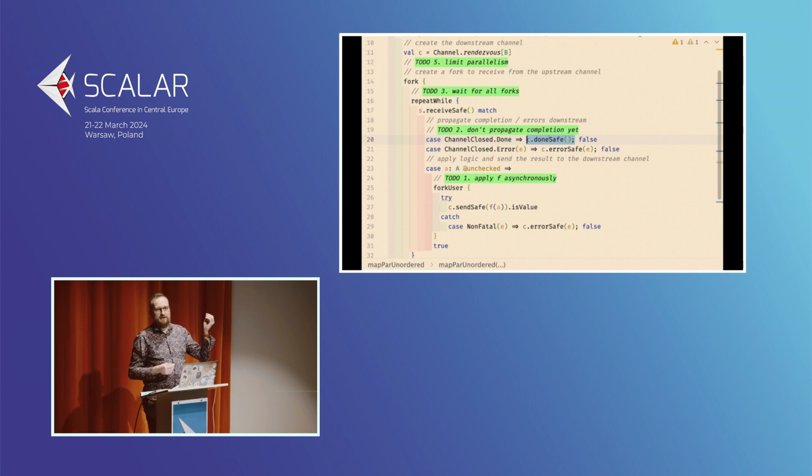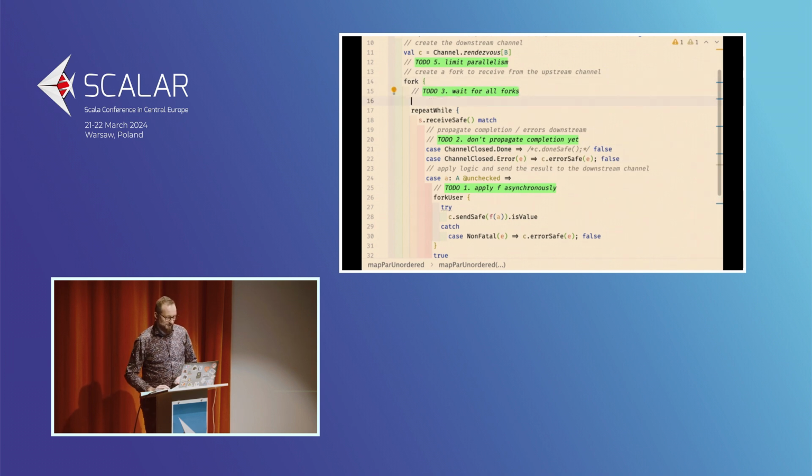The upstream channel is done, but we are still processing some data. So we're just commenting this out in order not to signal completion to the downstream. And now we are getting to the point that I was speaking of a second ago. We need to create another scope here that is actually going to wait for all the user forks that we started, so the forks started here, to complete.